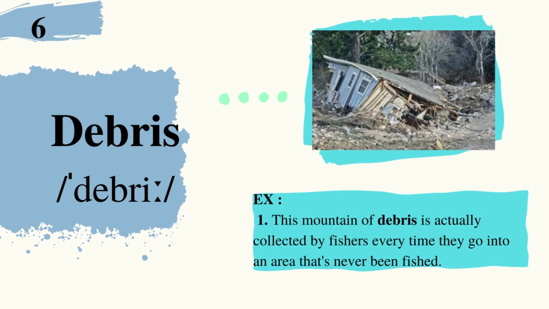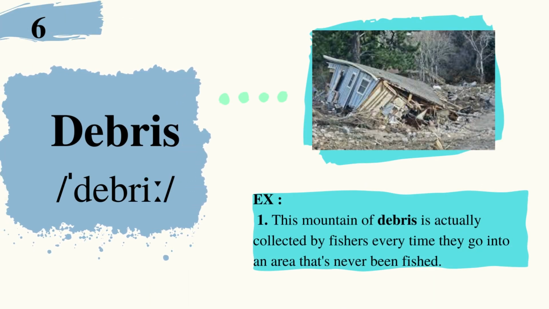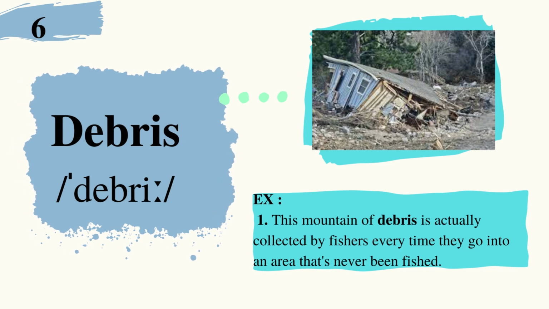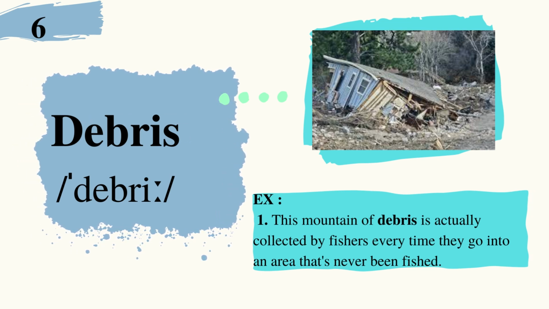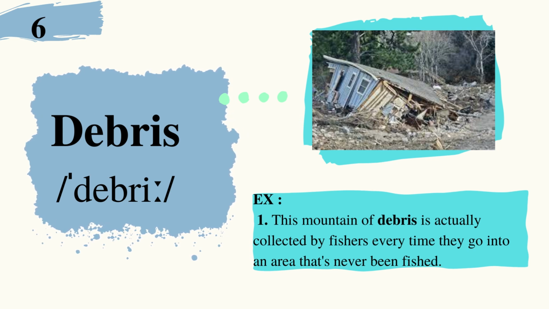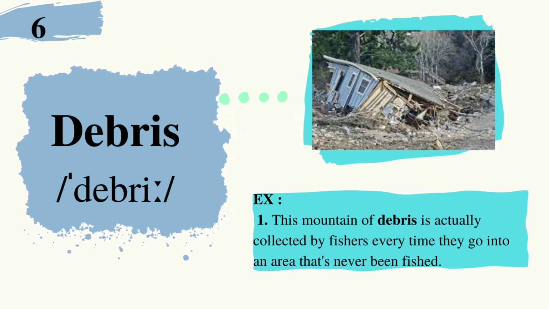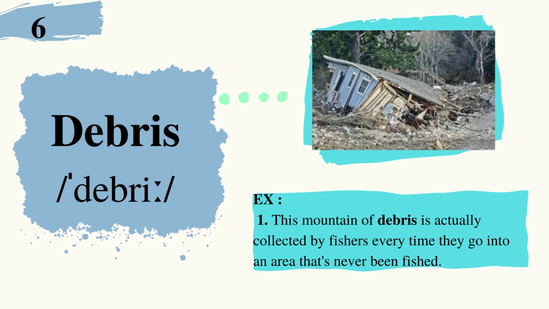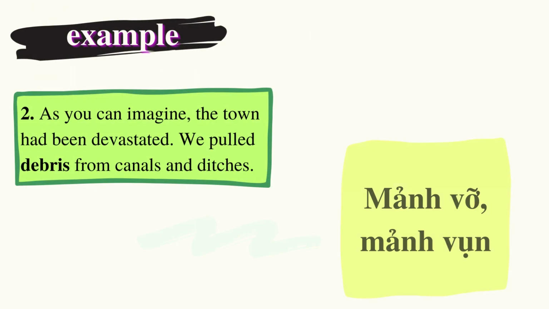6. Debris. Example: This mountain of debris is actually collected by fishers every time they go into an area that has never been fished. As you can imagine, the town had been devastated. We pulled debris from canals and ditches.